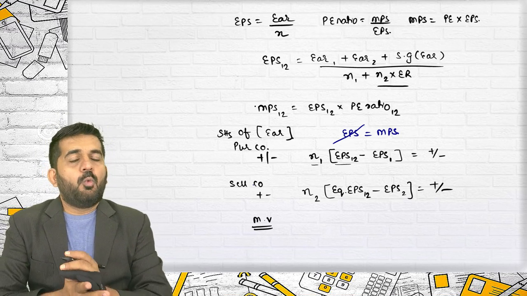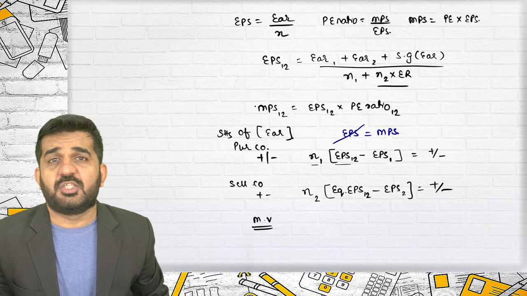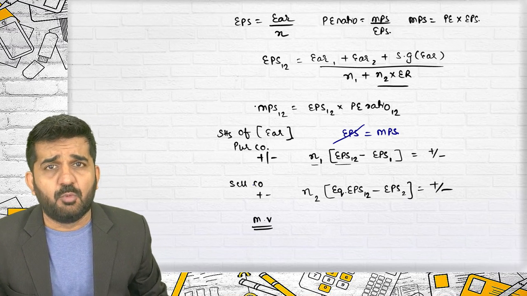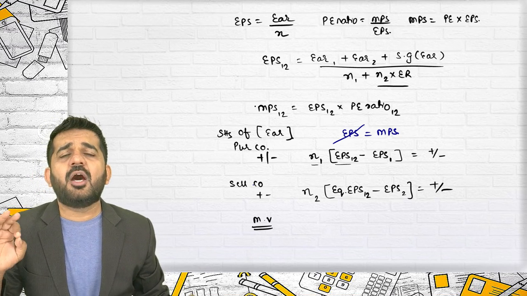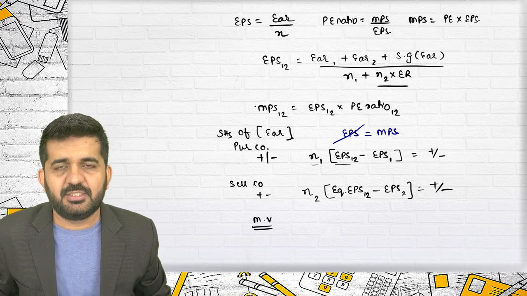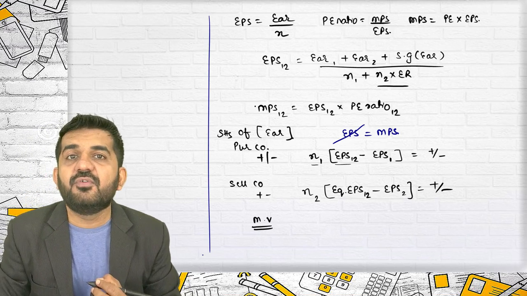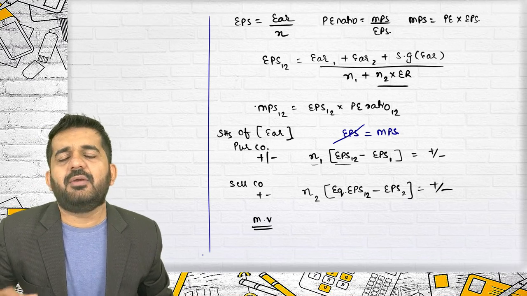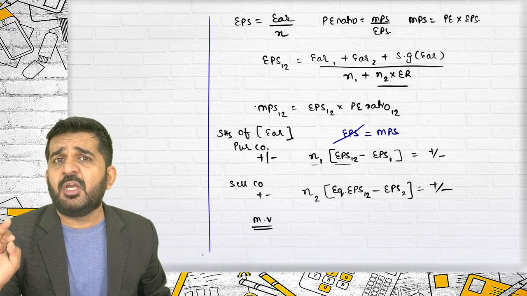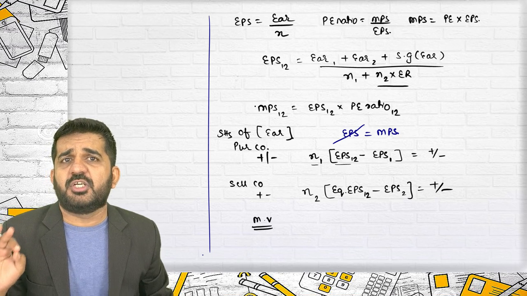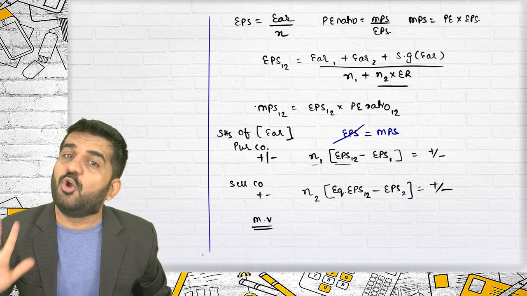Now, whatever we have learned, if the exchange ratio is based upon earnings, MPS, or book value, what will be the effect, what are the synergic gains? Believe me, those are all conceptual ideas. For examination purposes, this is enough. But still, I want you to understand the concept logically. If a difficult question is asked from merger and acquisition, you all should feel that it is an easy question and not a difficult question.